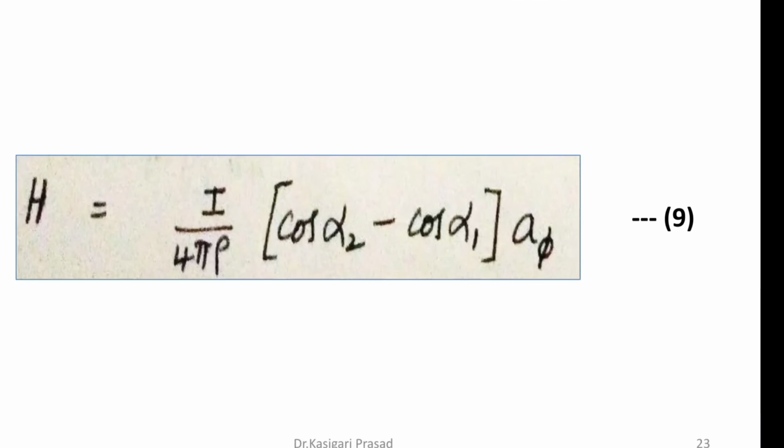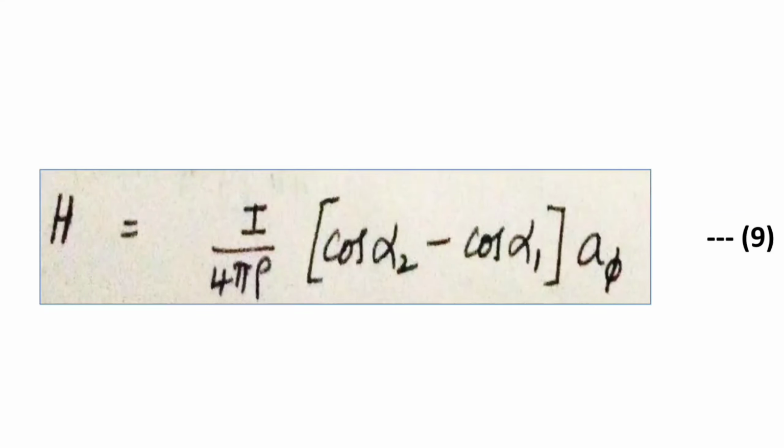So the final expression for Biot-Savart's law to find the magnetic field of a current carrying conductor is h equal to I divided by 4 pi rho (cos alpha 2 minus cos alpha 1) into a phi.